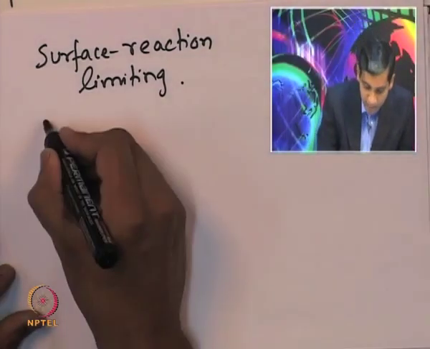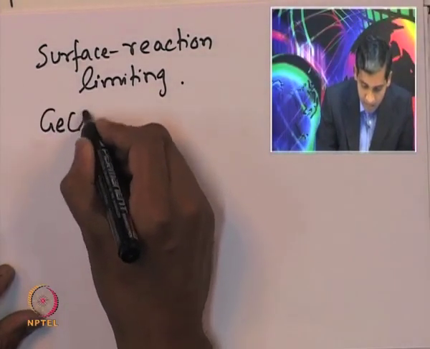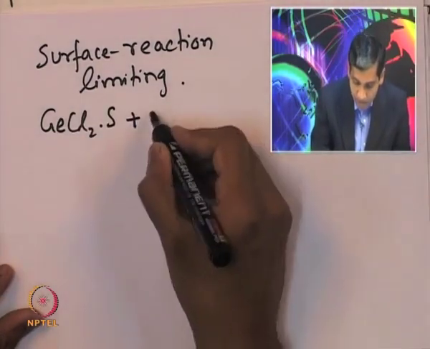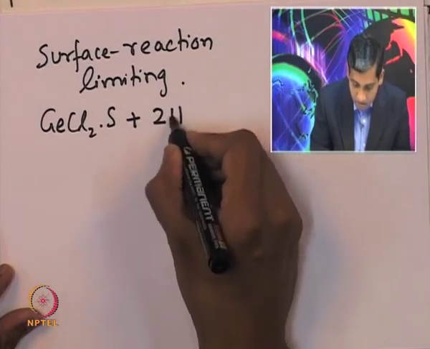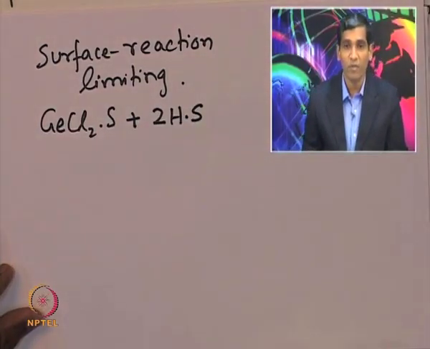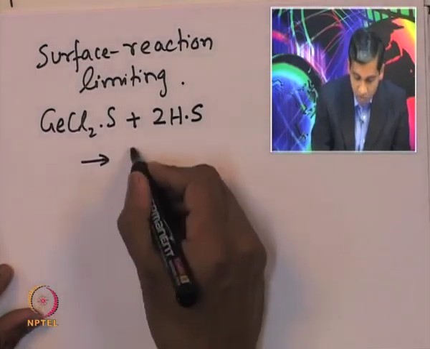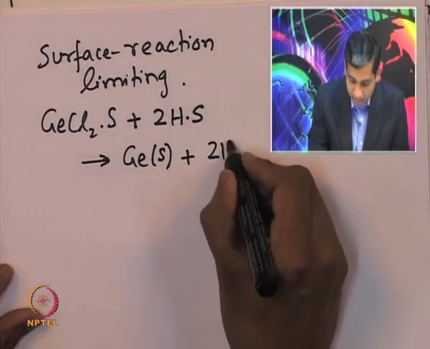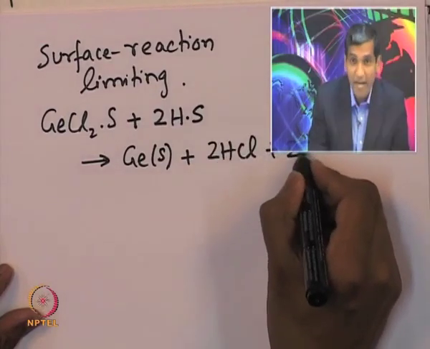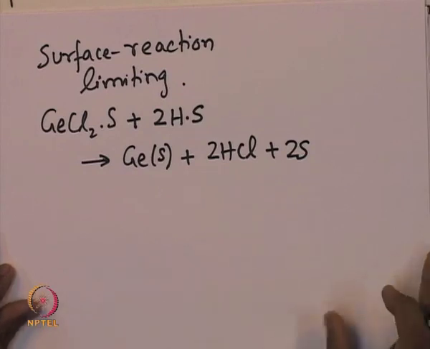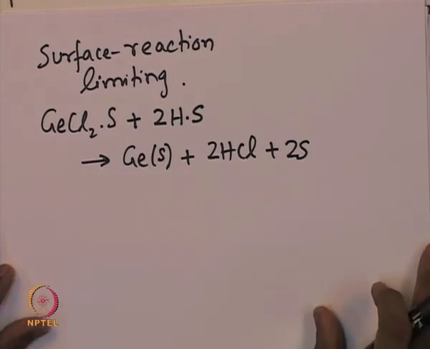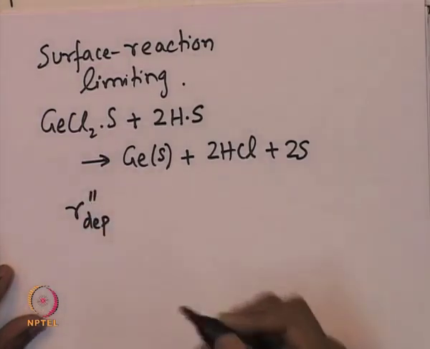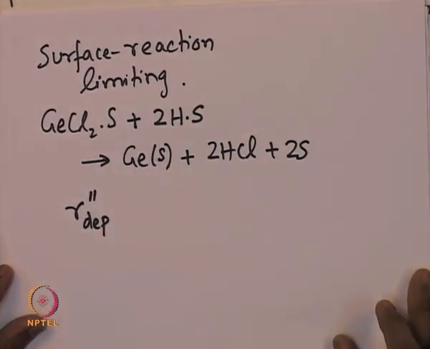So, the surface reaction is GeCl2 which is adsorbed to the surface plus the two hydrogen atoms which are adsorbed to the surface leads to deposition of germanium in the solid form plus 2 HCl plus 2 vacant sites. So, now based on this reaction, we can actually write a rate of deposition of germanium, and so the rate